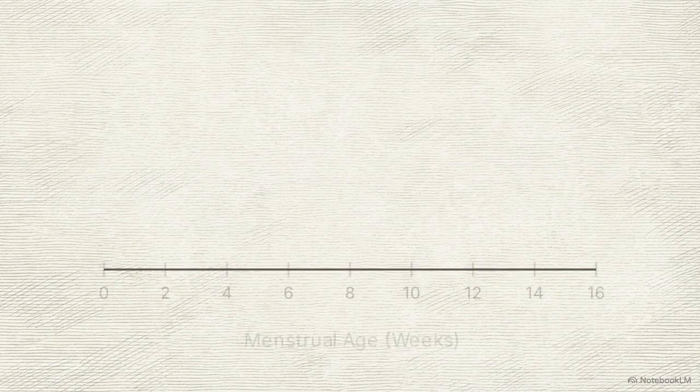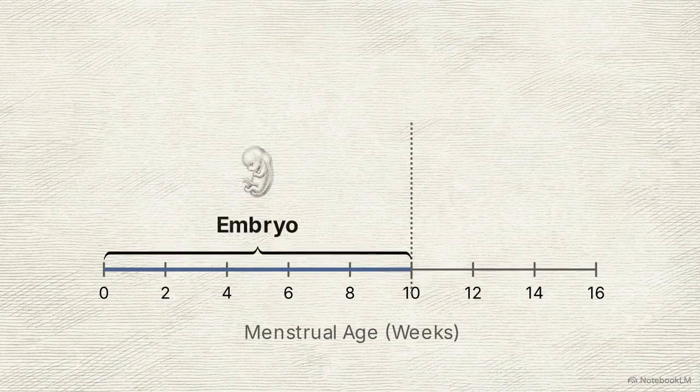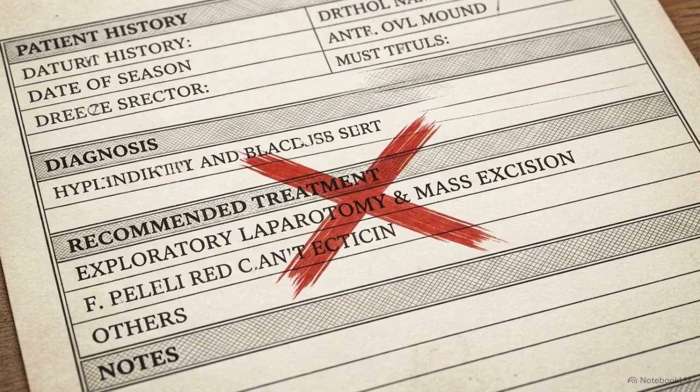This timeline establishes the critical terminology. From 0 to 10 weeks menstrual age, the developing organism is an embryo. Beyond 10 weeks, it is a fetus. Adhering strictly to this dating baseline allows clinicians to standardize highly subjective sonographic findings. Using objective metrics is the only way to prevent the catastrophic error of intervening in and terminating a normal, viable